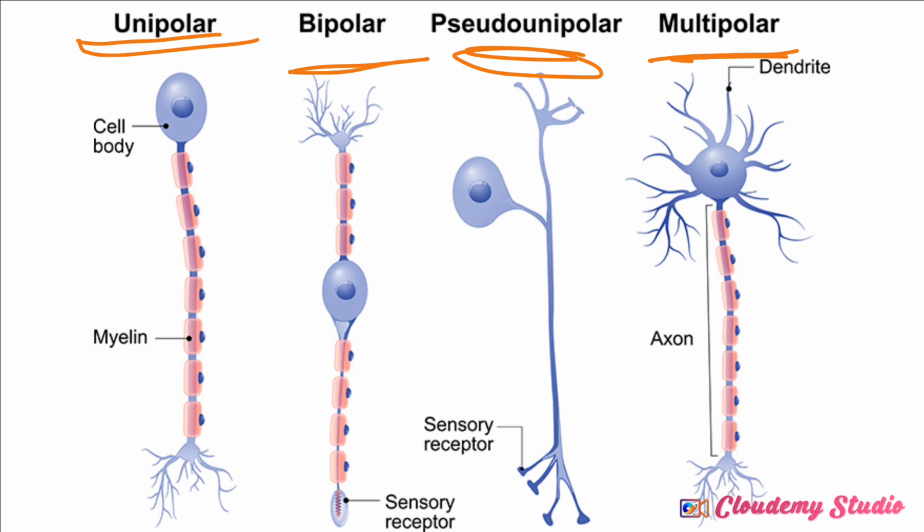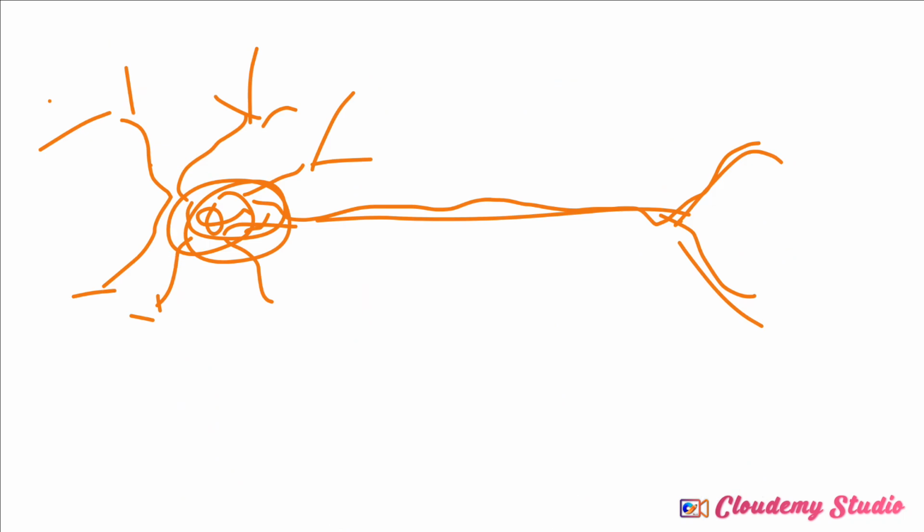For unipolar neurons, we have only one cell process. That is the axon without dendrites. So in the unipolar neuron, we have the cell body and the axon. You understand? That is the cell. It has only one cell process. That's what we call unipolar neurons.